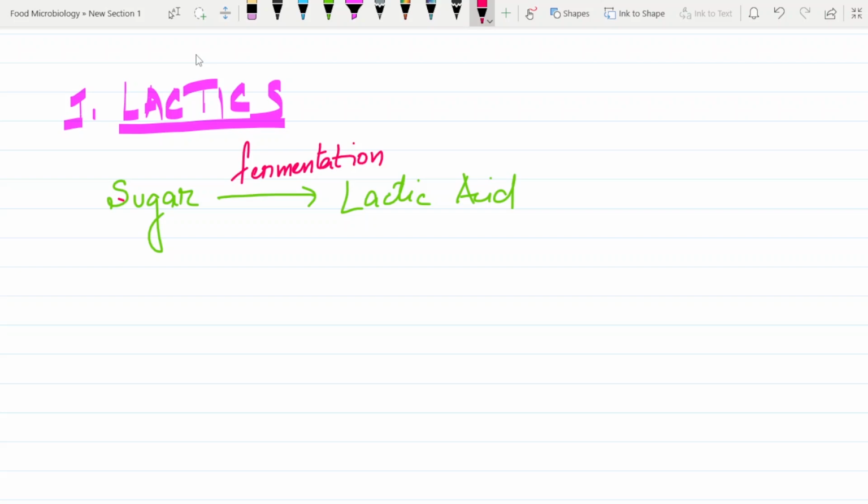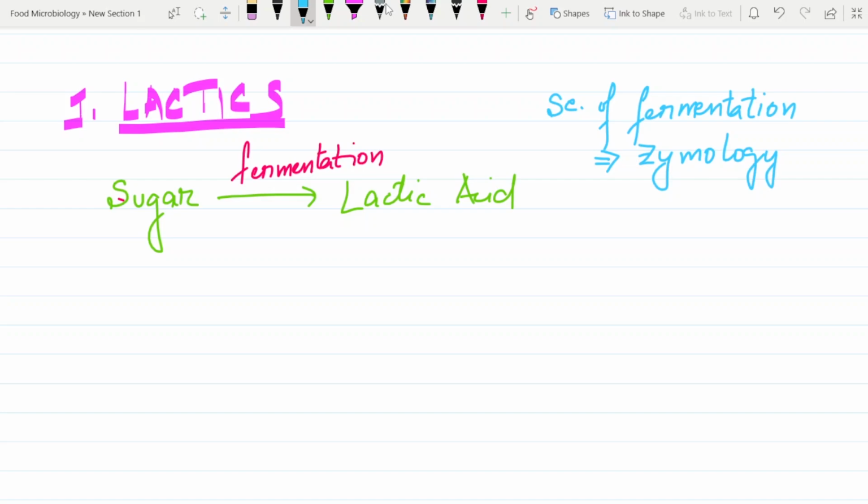Now one very important thing that you may know, related to fermentation: the science of fermentation. What is this called? Can anybody say what the science of fermentation is called? It is called zymology. Since we are studying fermentation, I thought this would be important for you.